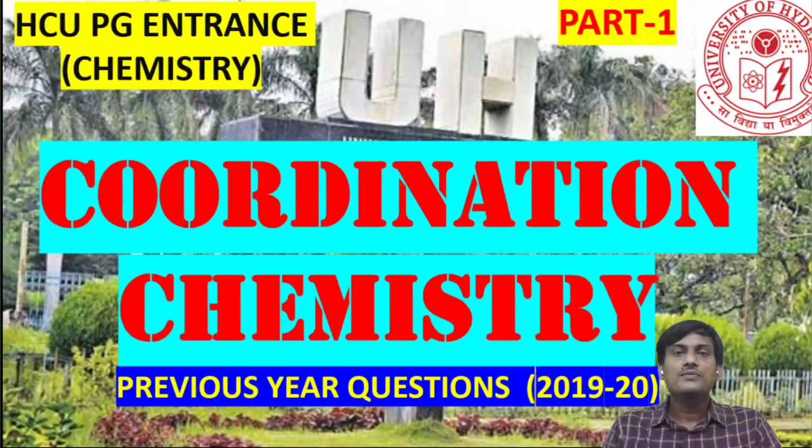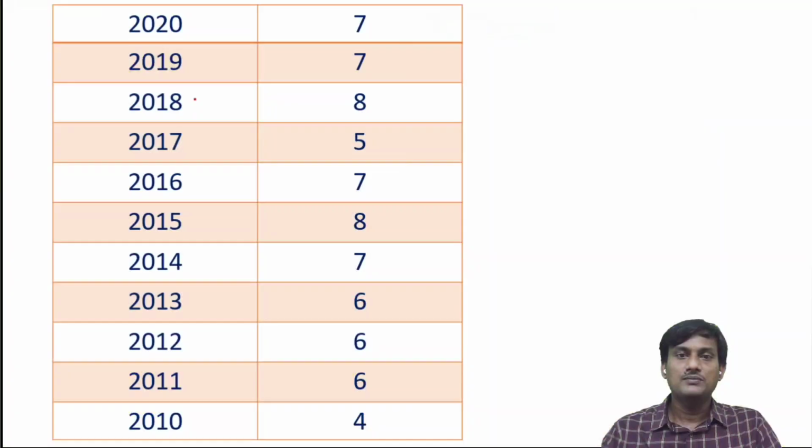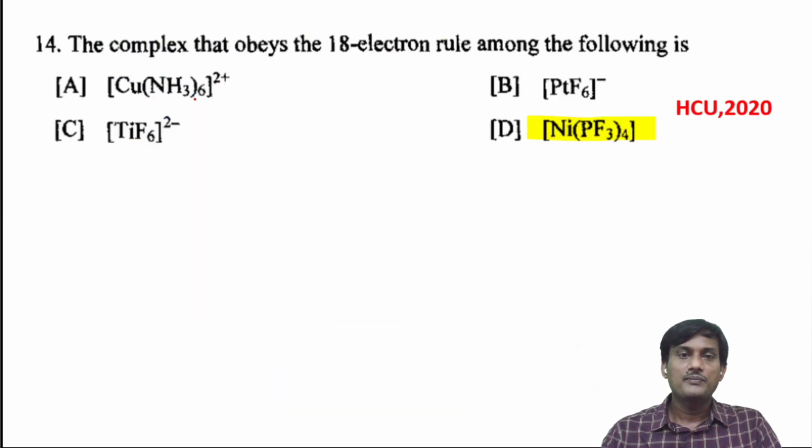In this video, I will explain the previous year questions appearing in the SUPC entrance examination chemistry from the lesson coordination chemistry, from the year 2019 to 2020. These are year-wise questions from the lesson coordination chemistry. On an average, we are getting 6 to 7 questions from this lesson.